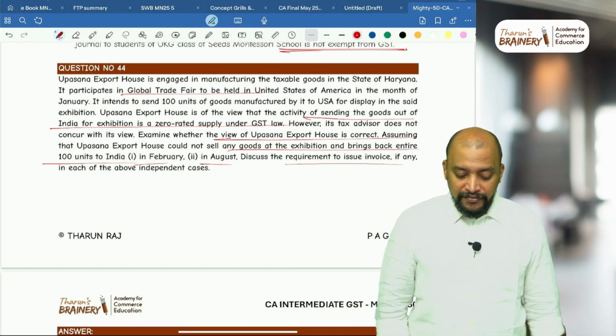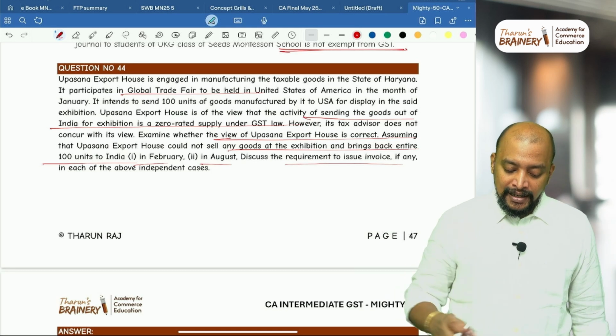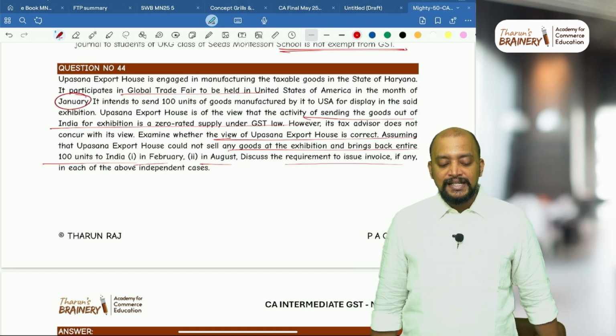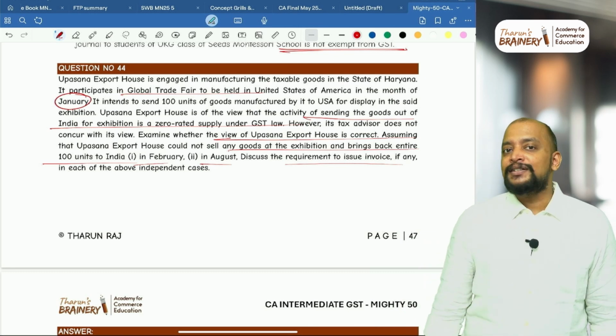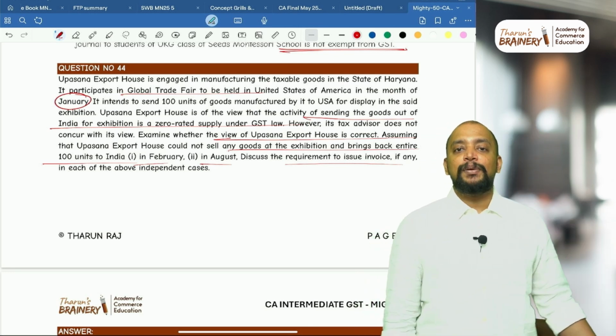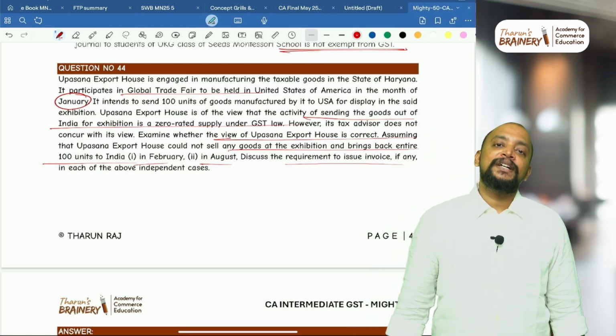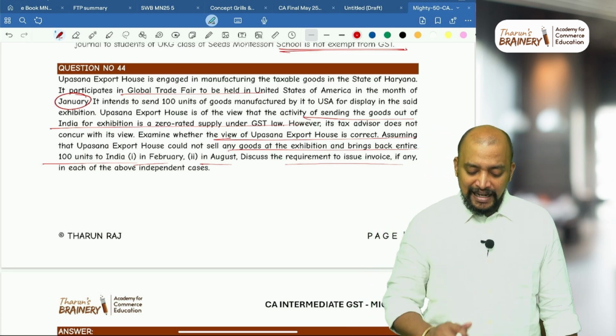So what is the date on which it is taken outside India? In the month of January. In the month of January, when is it returned? February, within 6 months. So there is no consequence, deemed supply will not come. August means 6 months will get over by June. So it will be deemed as supply and they need to raise the invoice.